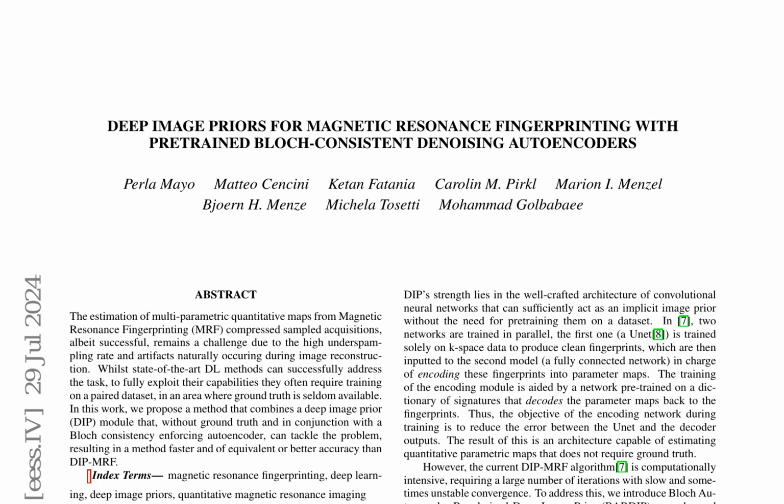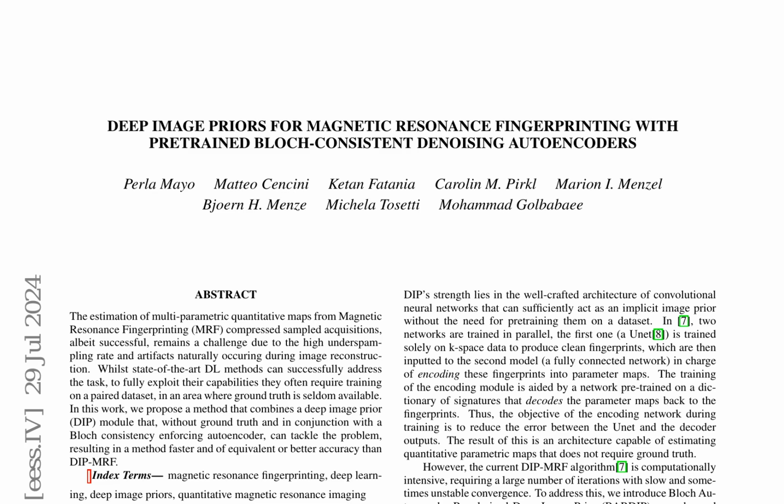In magnetic resonance fingerprinting, the challenges of high undersampling and artifacts can be addressed by combining a deep image prior module with a Bloch consistency enforcing autoencoder. This approach, named Bloch autoencoder regularized deep image prior, or BARDIP, leverages the deep image prior's capability to act as an implicit image prior without requiring ground truth. By doing so, BARDIP achieves up to 30 times faster convergence compared to the current deep image prior-based baseline on simulated data, while maintaining equivalent or better accuracy in quantitative mapping.